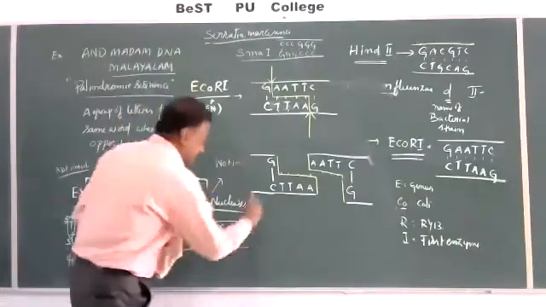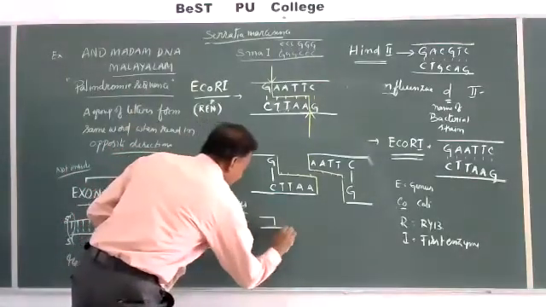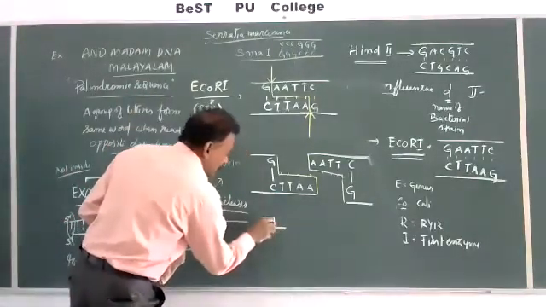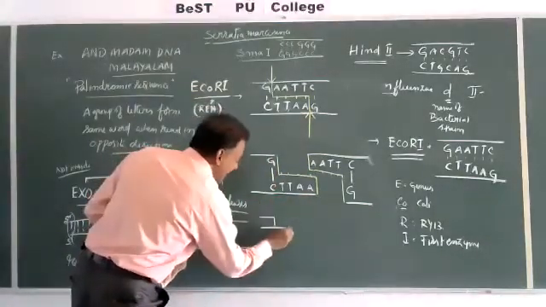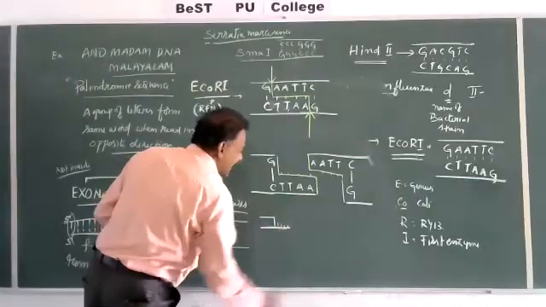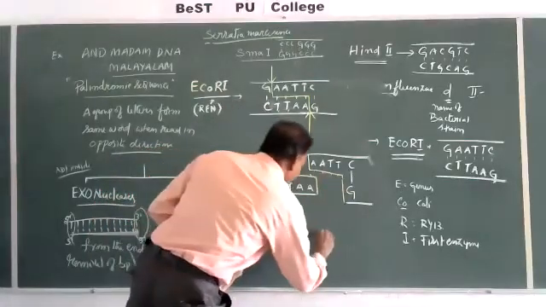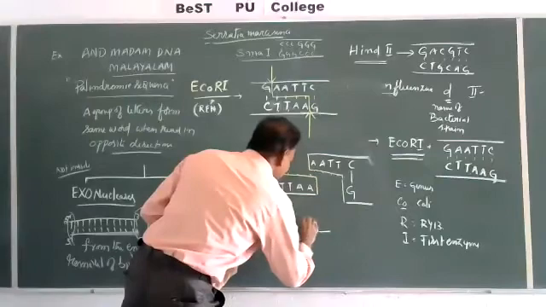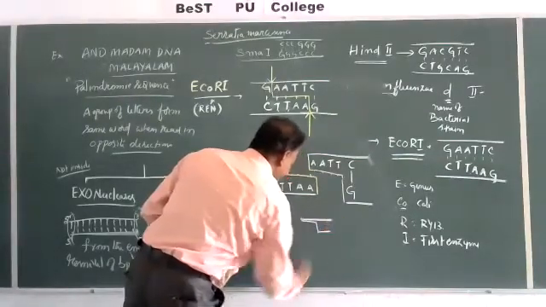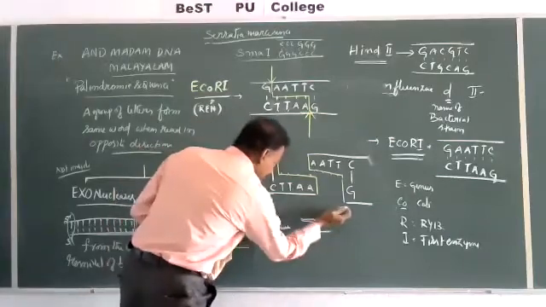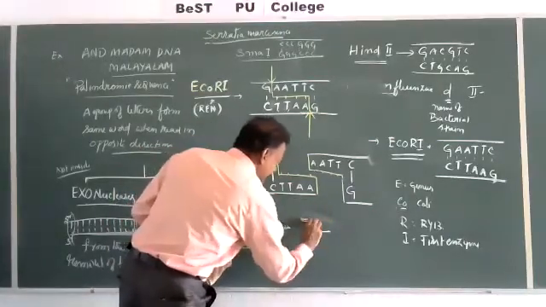Here, out of the two DNA strands, one is a short strand and one is an overhanging strand. One is short, another one is overhanging.